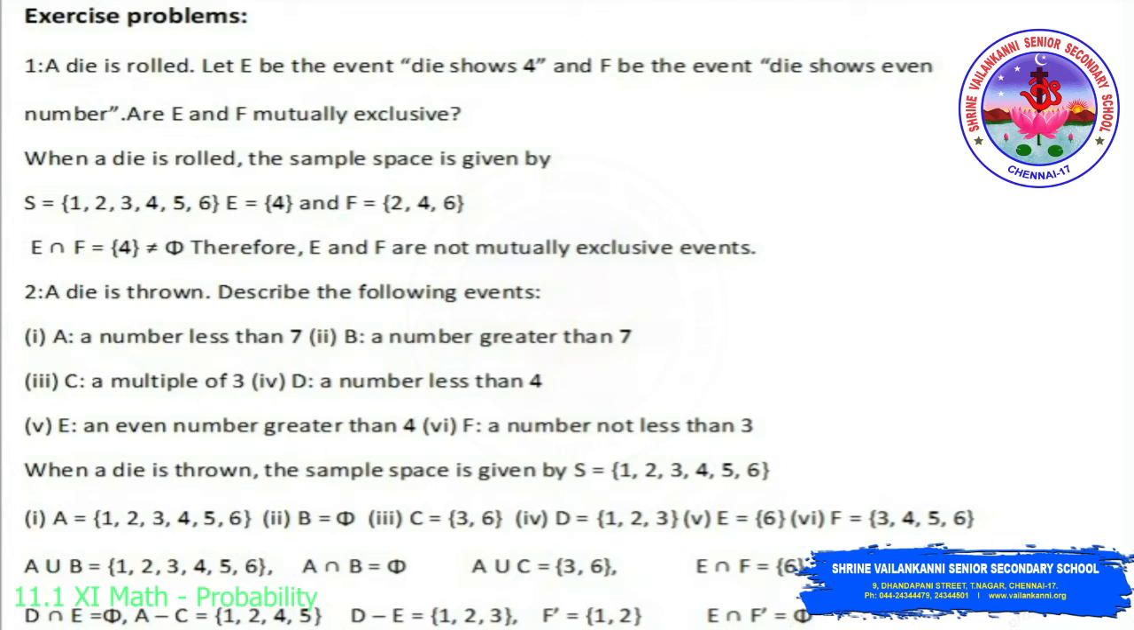Then F complement. We have F equal to 3, 4, 5, 6. So we have to see the sample space, which is 1, 2, 3, 4, 5, 6. So we have to write the complement of F, which is 1 and 2. So F complement is 1, 2, and E intersection F complement. E is 6 and F complement is 1, 2. No common element between these two. So we have E intersection F complement, which is equal to ∅.